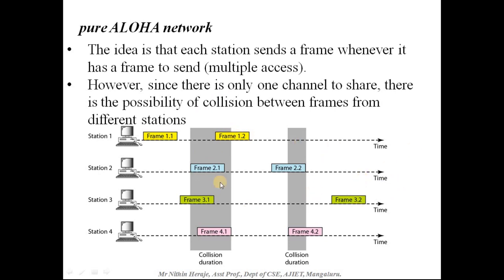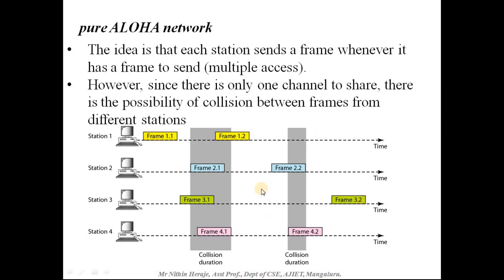So now if you look at this diagram, this is one channel, and this is the time, and these are the n number of stations. Whichever frames are sent have to travel through a single channel. Station 1 at this particular point of time is going to send the frame. Now look downward: other stations at this particular time are not going to send any frames. So there will not be any collision.